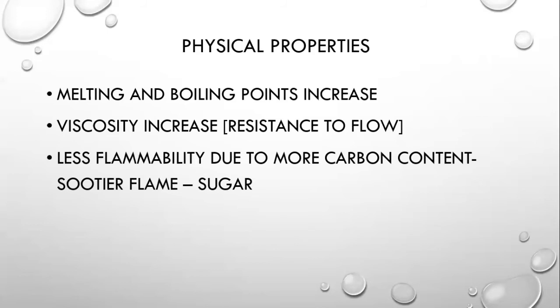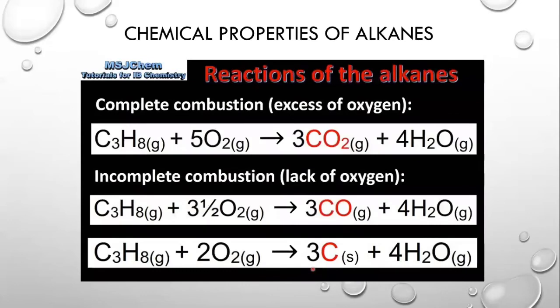Moving on, let's take a look at the chemical properties of alkanes. Now, the first chemical property is basically going to be the reaction of alkane, which will be the combustion reaction. In a combustion reaction, the first condition is that you need excess oxygen. In the complete combustion reaction that you can see here, the oxygen that has been provided is in excess.